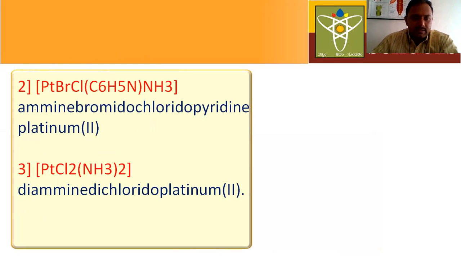Okay, here examples are given. Please try to write IUPAC names for these neutral ligands. These both are neutral because there is no counter ion. Please try, it is very simple, same procedure. Please try to write IUPAC names for these two.